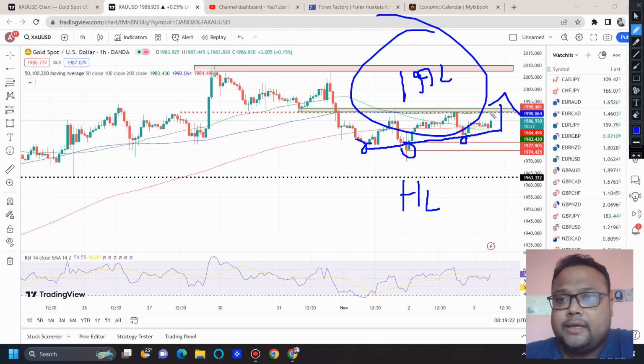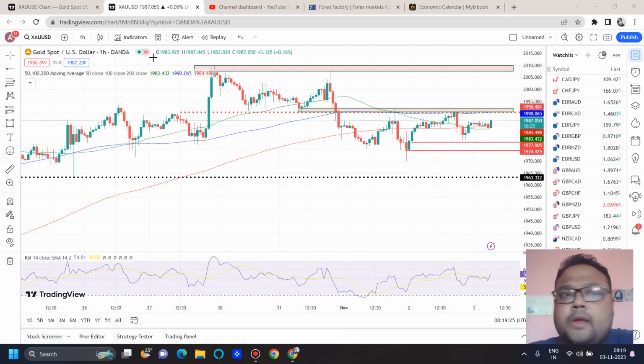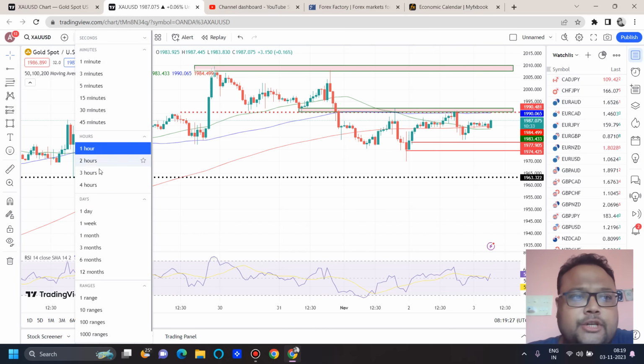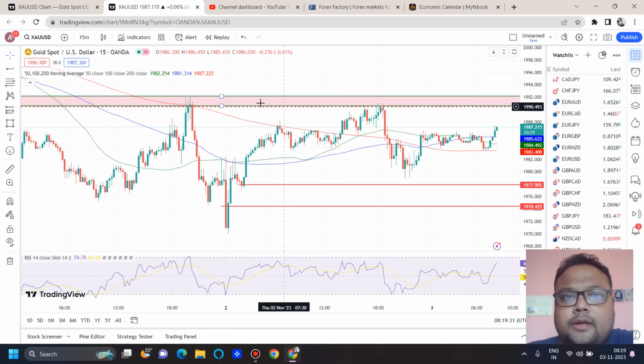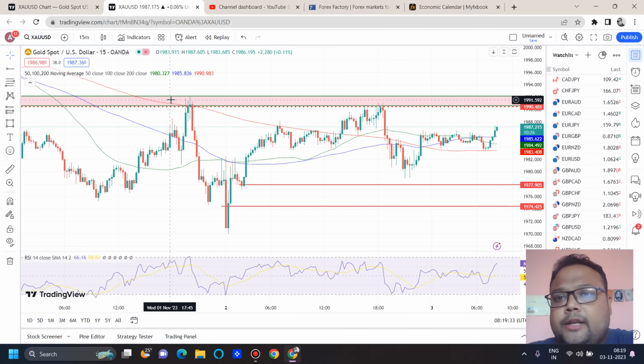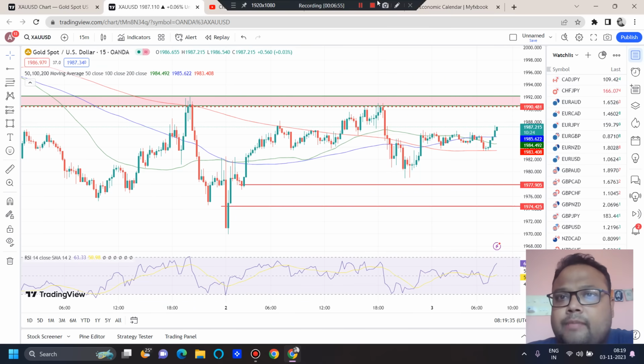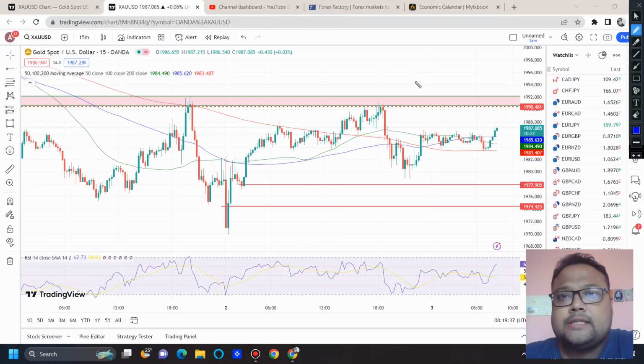If you see the market reversing, if the market shows good price rejection from above, then only go for a sell position. The resistance of 1990 to 1992 is still very much valid. If the market reverses, then only go for a sell position. Do not place a buy or sell position immediately.